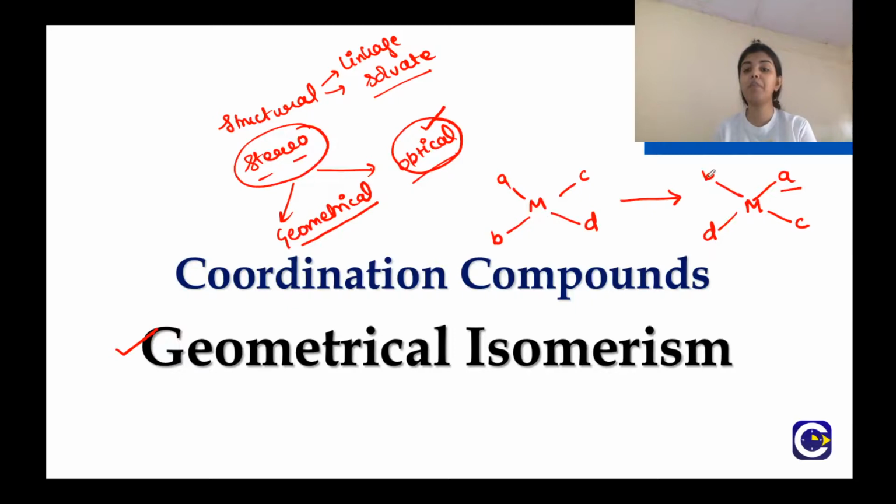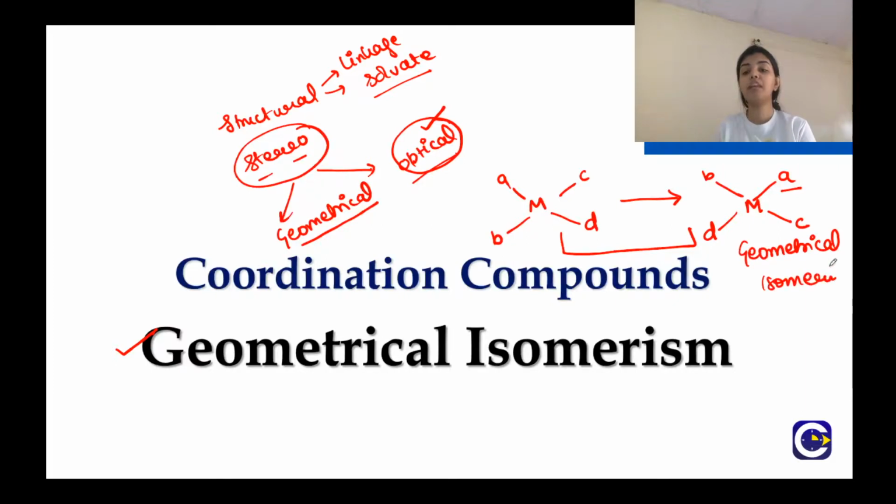Here also M and B are connected, M and D, M and C, and M and A are connected, here also the same. But there is a difference in the spatial arrangement of the ligands around the central metal atom. This type of isomerism is known as geometrical isomerism.